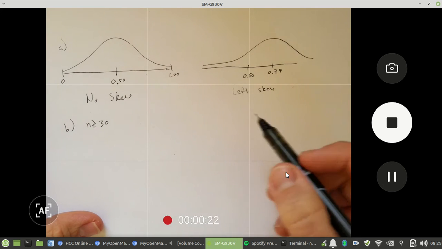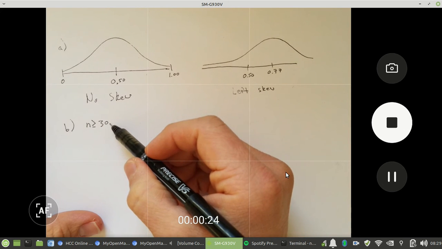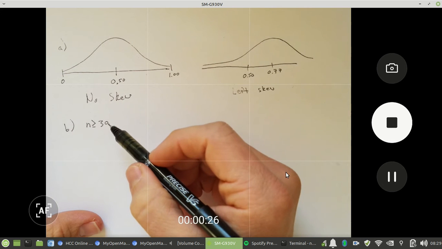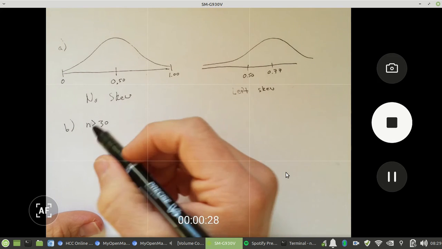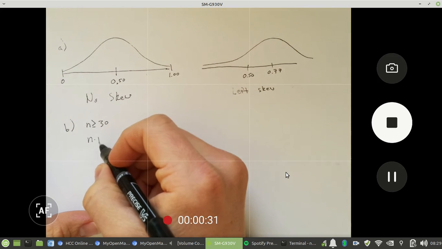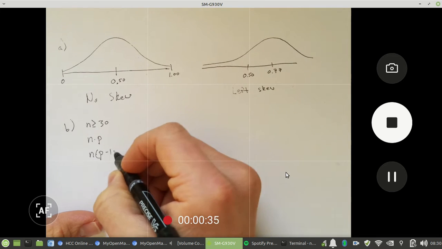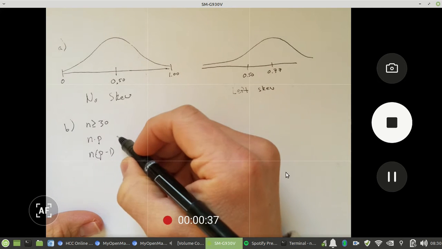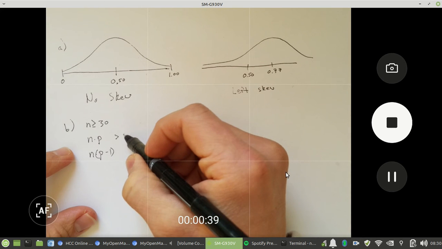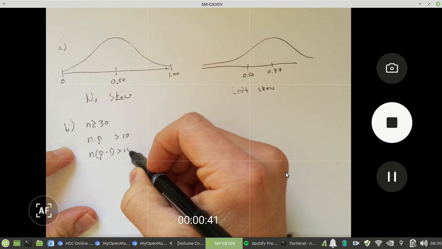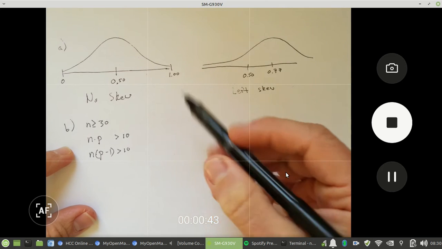But that's not always true. The way we can test this is the same test we did in our project where you have to check for normality. You do n times p, and n times (1 minus p), right? Remember, these both have to be bigger than 10. And if they are bigger than 10, then it will be roughly normal.